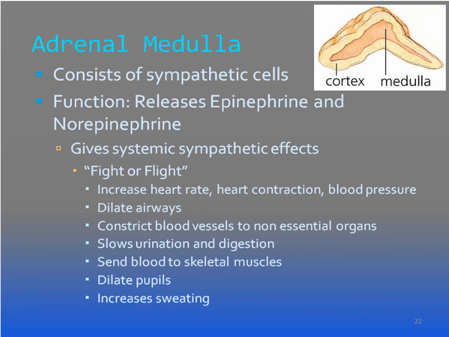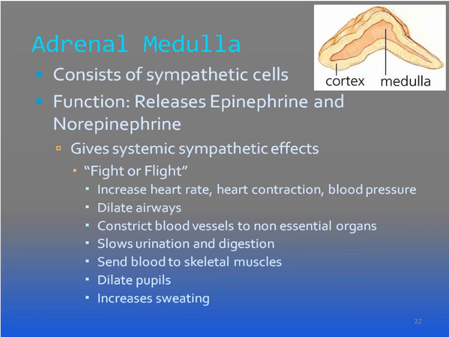It gives the systemic sympathetic effects in acute stress cases, like fear, threat, or injury. In acute stress, it acts immediately so that the body can cope with that particular stress. It is a fight or flight reaction.